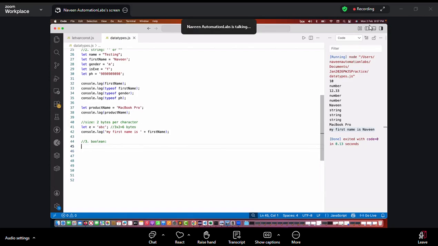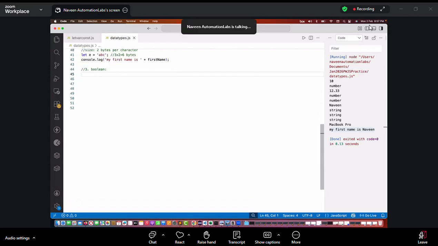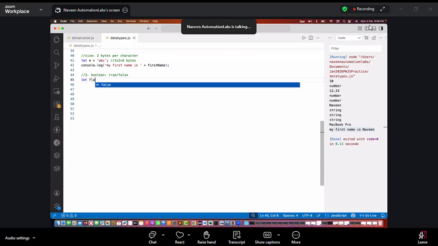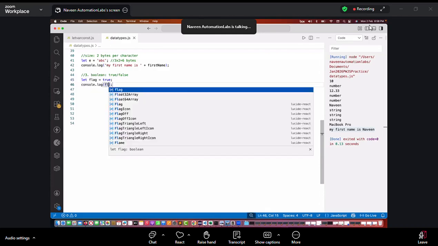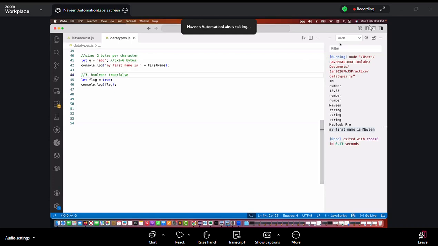Do we have a Boolean here? Yes, we have a Boolean. Boolean means, what is the value of Boolean? Either it can be true or it can be false. Boolean also, we will see the different conditions for Booleans, if else, switch cases and all those things after 2-3 days. But right now, how to declare a Boolean? Simple, again, I simply write any variable flag is equal to true or false. So again, I'm printing it. What is the value of flag? The value of flag will be true here. See, it's giving me a true here, right?